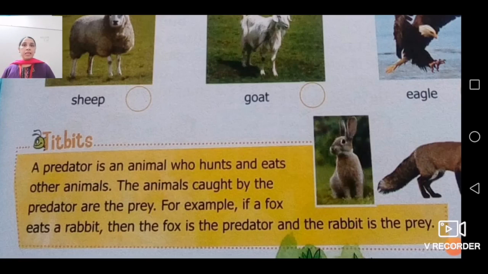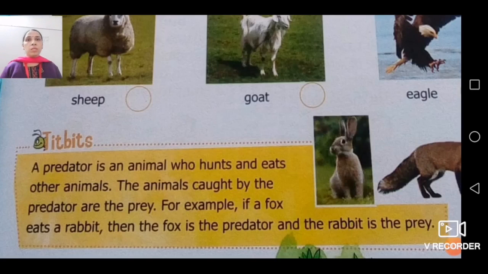Next, the animals which are caught by the predator, that is known as prey. Now for example, if a fox eats a rabbit, then the fox is a predator and the rabbit is the prey. Fox is what? Fox हो गया predator and the rabbit is the prey.